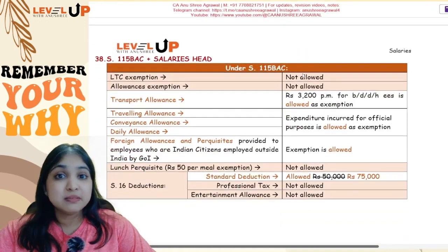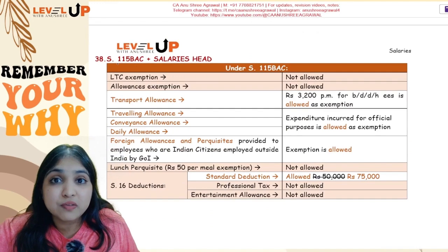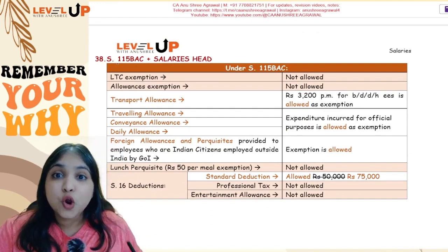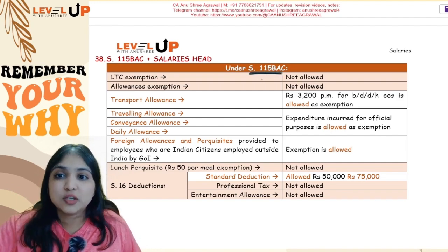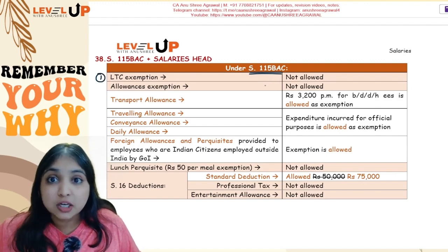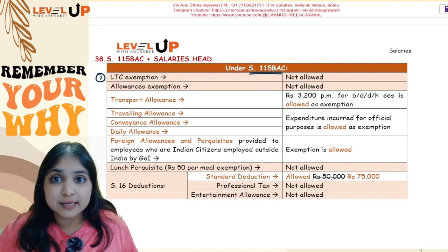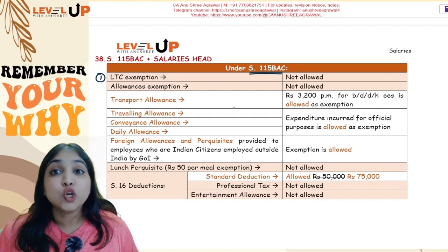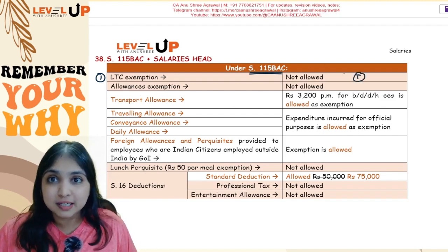Okay, and now comes my last discussion under the salaries head. The whole chapter we have learnt under the normal regime, right? But what if my assessee is following the default regime? So under 115 BAC, what are the changes in your salaries head? Number 1, LTC exemption you will not get. In the normal regime, if your assessee is getting LTC, 2 vacations in 4 calendar years, you will get exemption. No, that exemption you will not get under the default regime. LTC will be fully taxable under the default regime.